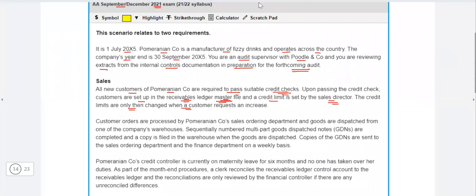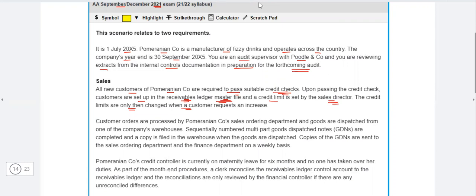And the decreases are when the customer is not paying well, they have a very bad credit rating, and accordingly we have to decrease their credit limits, because if we keep on giving them the same credit even if they are not paying well, that will result in irrecoverable debts, bad debts.